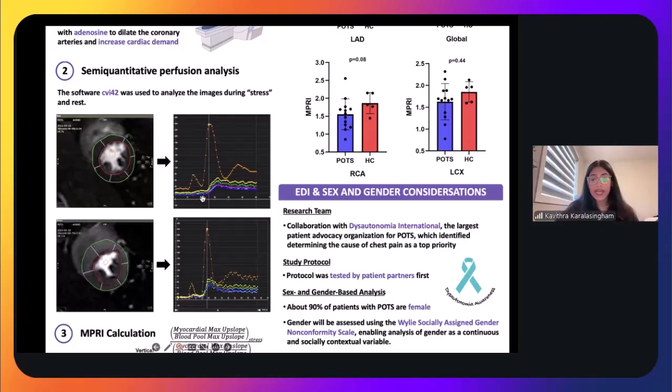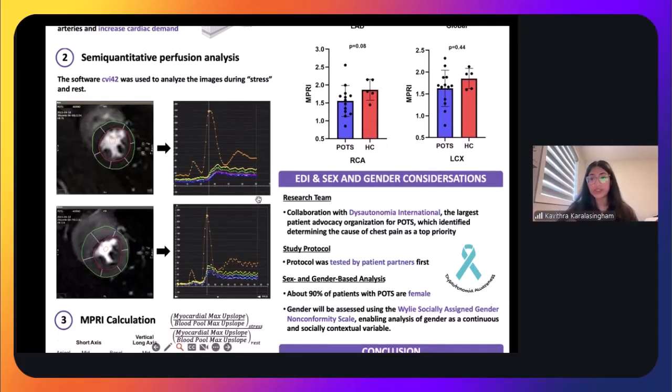So what we're looking at here is the slope, which means the change in that contrast going from the heart to the heart tissue. Our top row here is during rest, where we have a medium amount of slope, and in the second row we see that the slope is a lot higher, and that is what we would expect as more blood is going into the heart tissue during that increased demand of exercise.